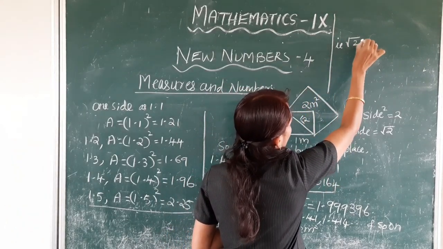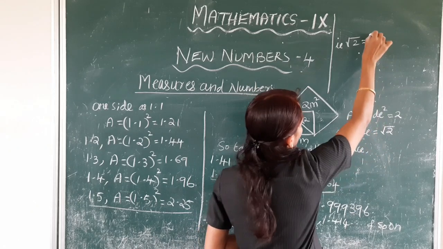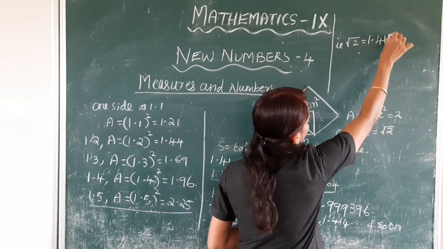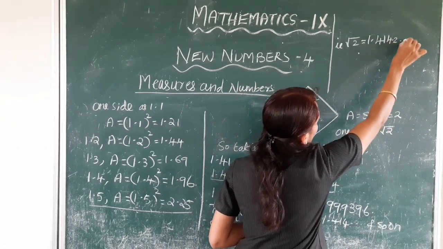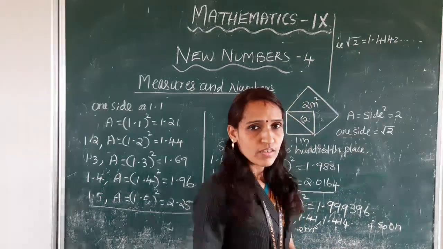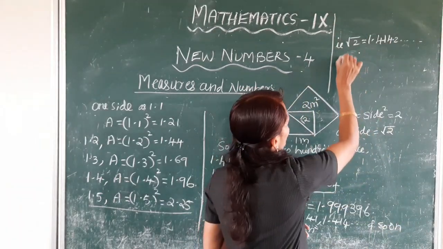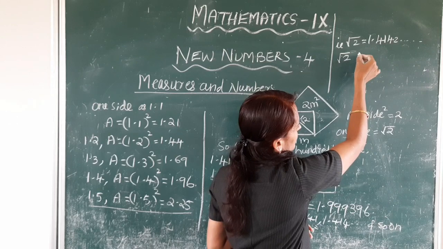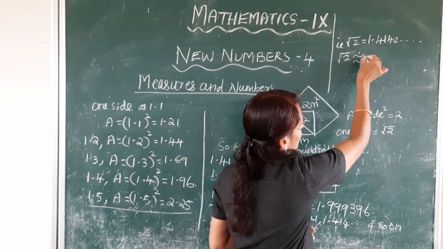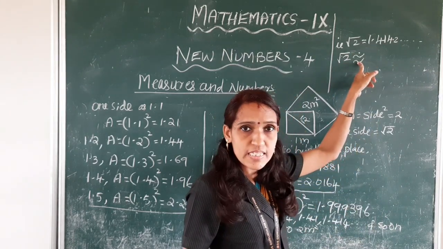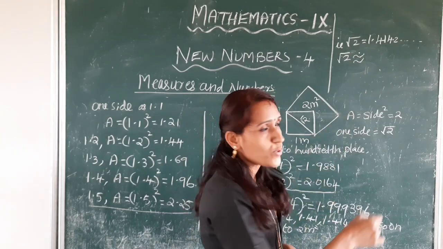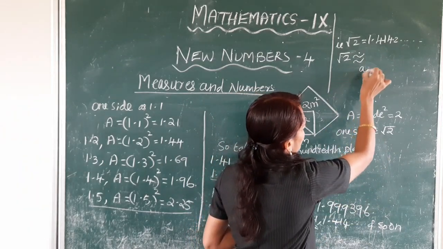That is, √2 is approximately equal to 1.414. This symbol is read as approximately.